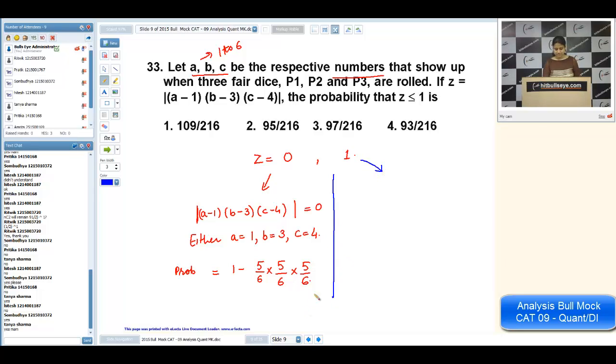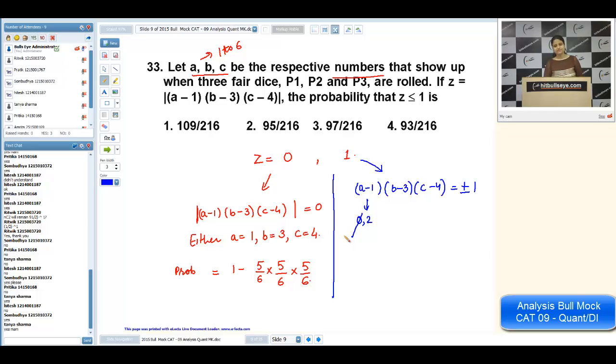Now I'm writing the second case. Probability of getting a 1. If we need a 1 here, the expression should be equal to plus minus 1. So A can take how many values? 0 and 2. But 0 should be dropped. Why so? Since a die is involved, we cannot take 0.